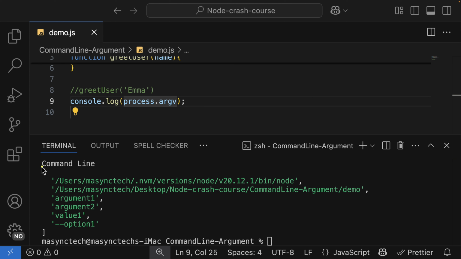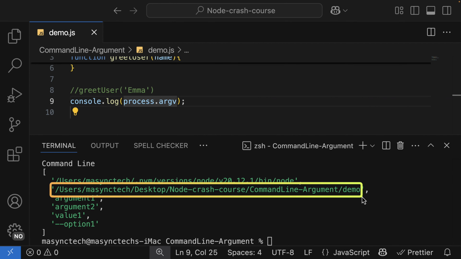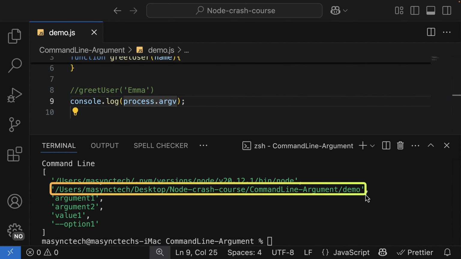And we have it as an array. The first index points to the Node.js executable file. The second one is the file that we are running, in this case, the command line argument, a file called demo.js. And the rest of the values are the extra arguments that we pass upon executing the code.